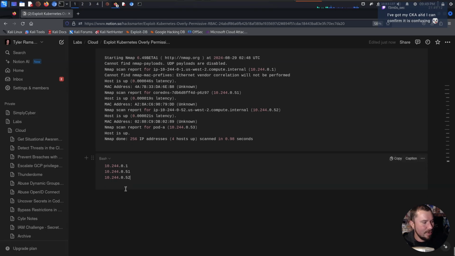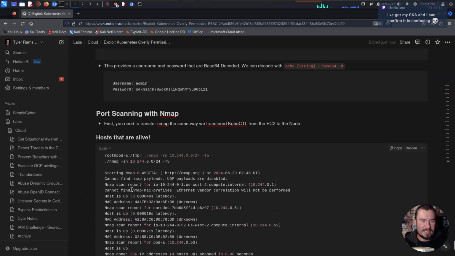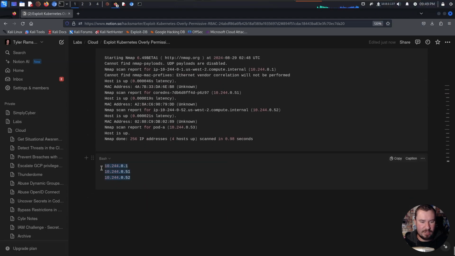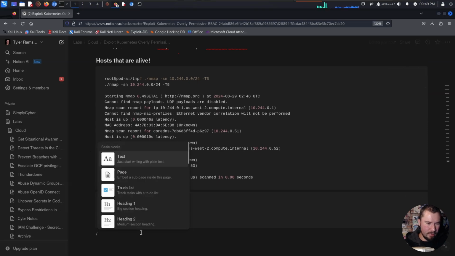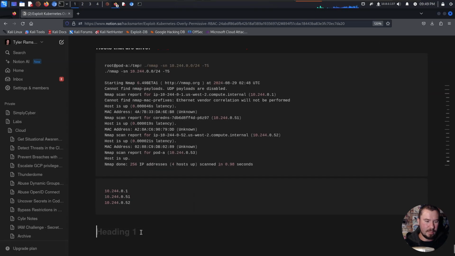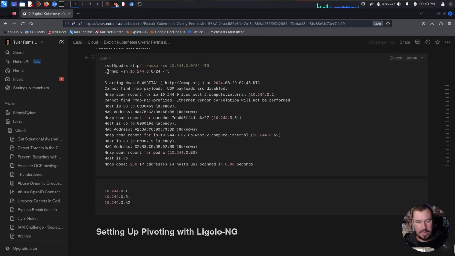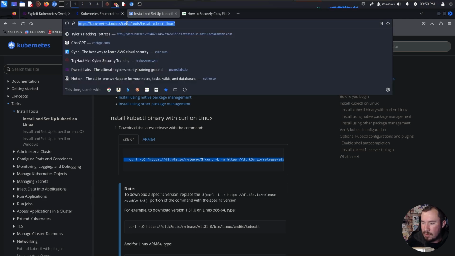And now what we're going to do is we are going to set up pivoting with Ligolo-ng, which is going to be a lot of fun. And then we can see kind of what is going on with these servers here. So let's go ahead and set up pivoting, and then we'll dig into some of these hosts and see what we might be able to do with them. So let's start a new H2, or maybe H1, setting up pivoting with Ligolo-ng. Now, if you don't know what Ligolo-ng is, you should check it out, especially if you want to learn pivoting.